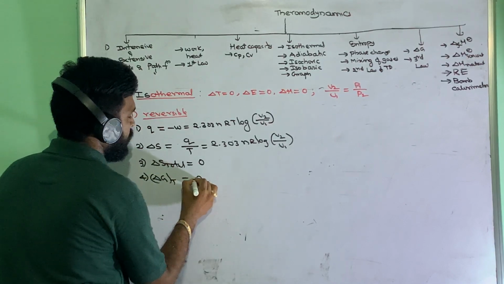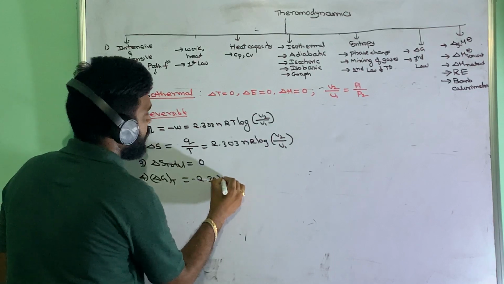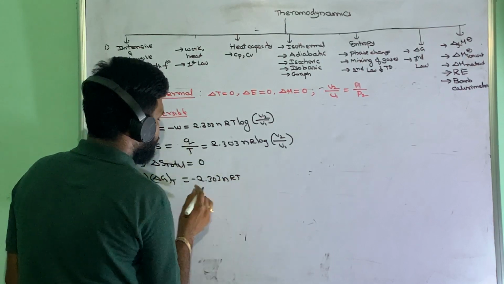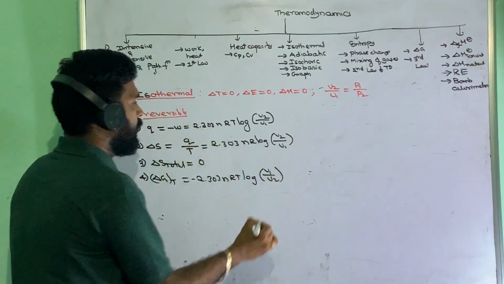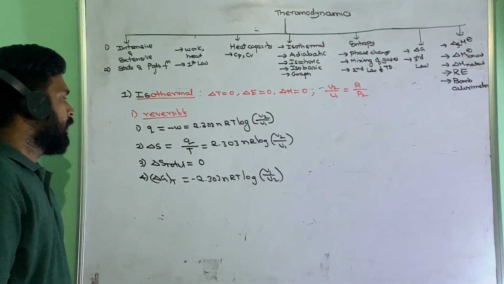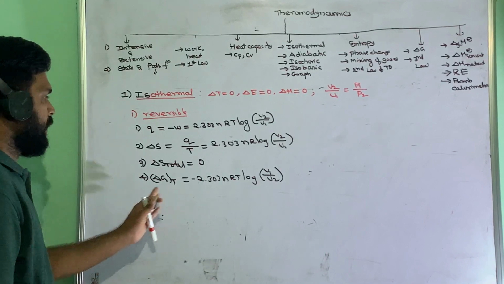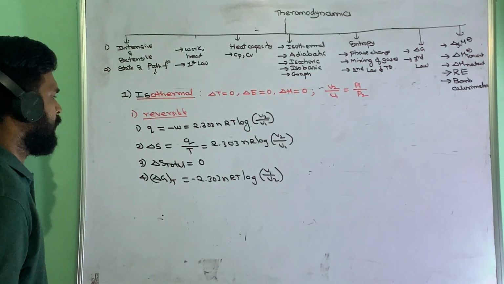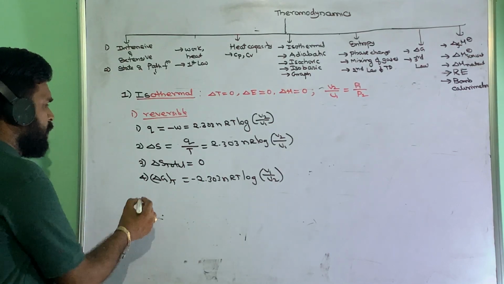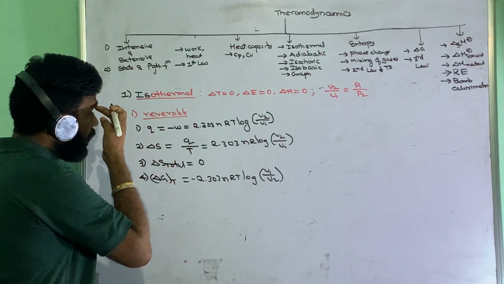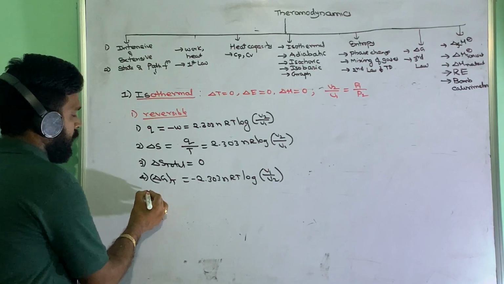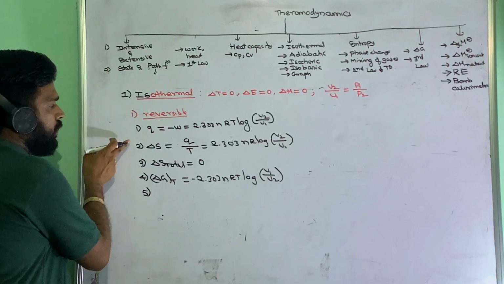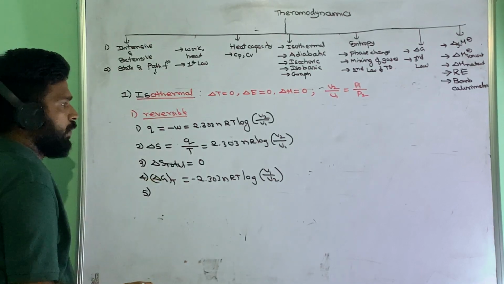That is minus 2.303 nRT log V1 by V2, you will get the delta G expression. So we got delta S and delta G also.